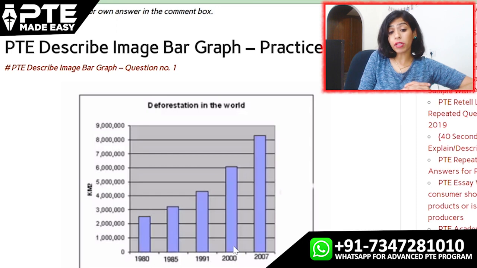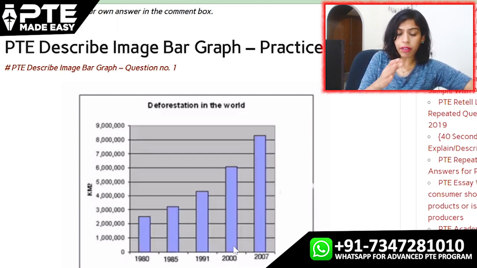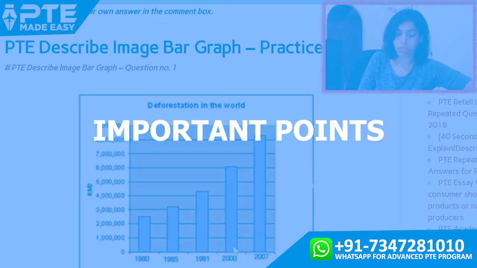In the year 2007, it was around four times of the rate at which deforestation was taking place in 1980. That is, or that was, because it was in the past, that was 8.2 square kilometer. 8.2 square kilometer. So simply look at the graph and answer only the important points.